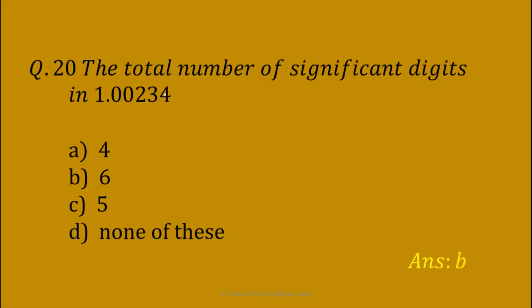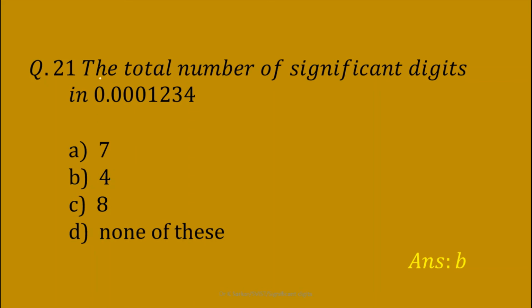Next question, the total number of significant digits in 1.00234. These two zeros after the decimal point will be considered as significant digits because they are in between two non-zero digits. Therefore, there are 6 significant digits. So, option B is the correct answer.